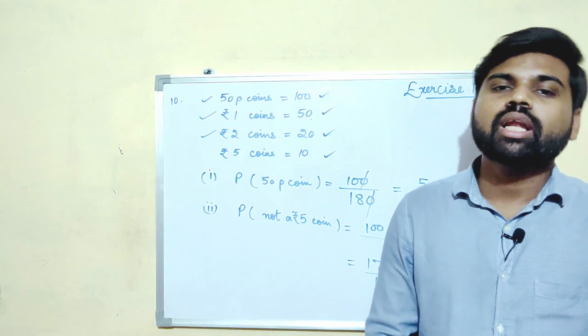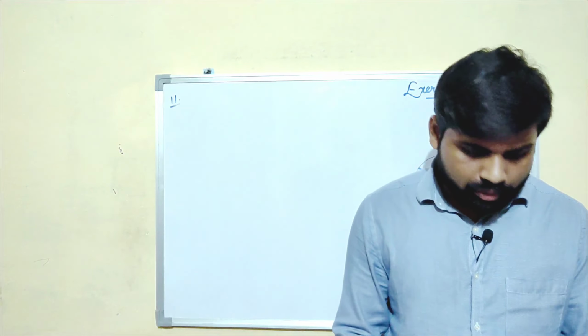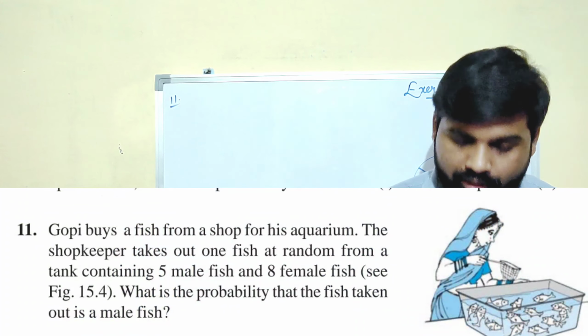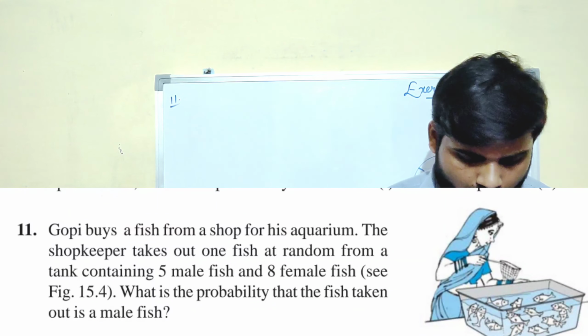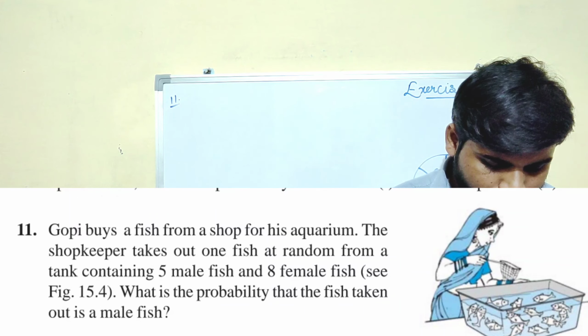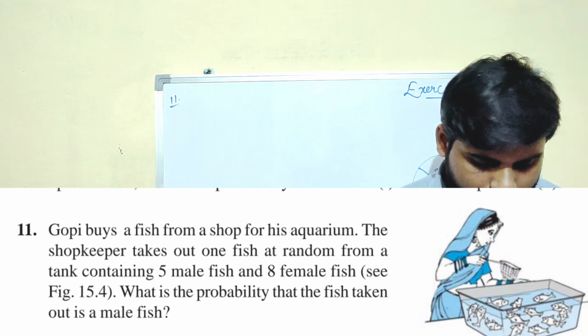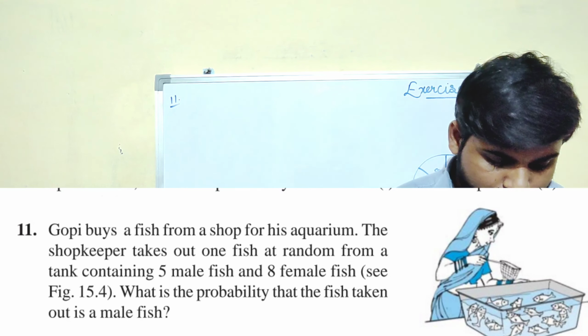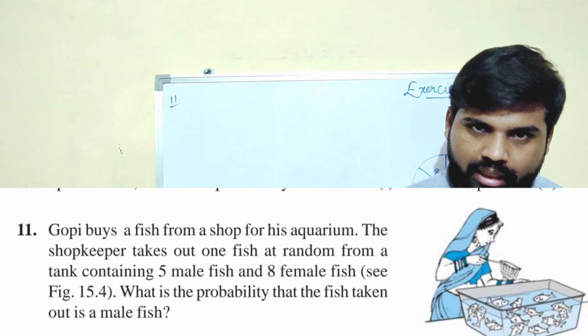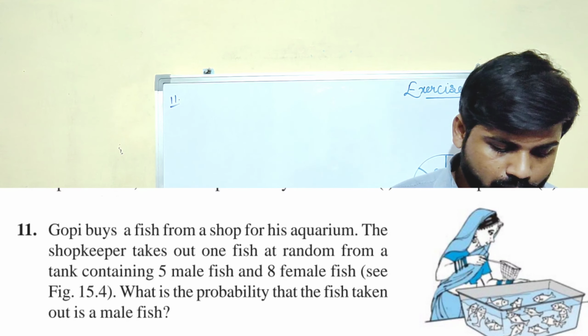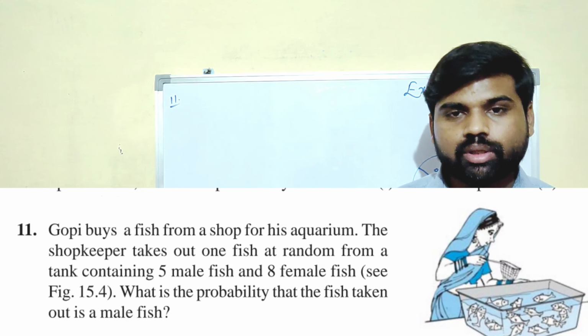Now let us have a look at the 11th question as well. The 11th question says, Gopi buys a fish from a shop for his aquarium. The shopkeeper takes out one fish at random from the tank containing 5 male fish and 8 female fish. Now what is the probability that the fish taken out is a male fish?